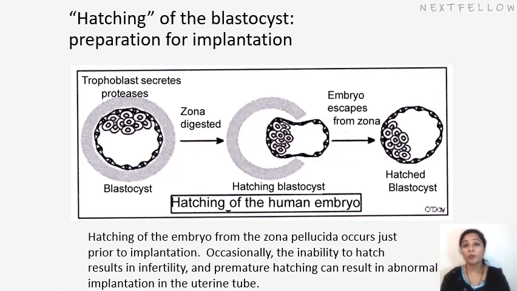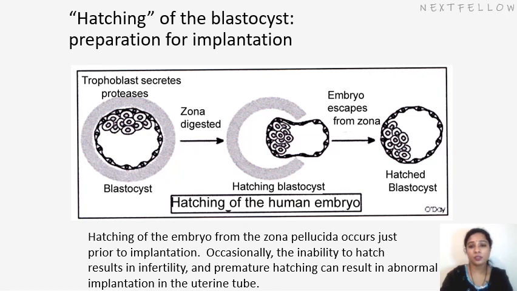Next thing we have to know about is the hatching of the blastocyst. Preparation for implantation is called hatching. This point is to be noted. Hatching of the embryo from the zona pellucida occurs just prior to implantation. Till that time the zona pellucida remains intact, keeping the cell mass in a compact ball. Occasionally, inability to hatch results in infertility, and premature hatching can result in abnormal implantation in the uterine tube.